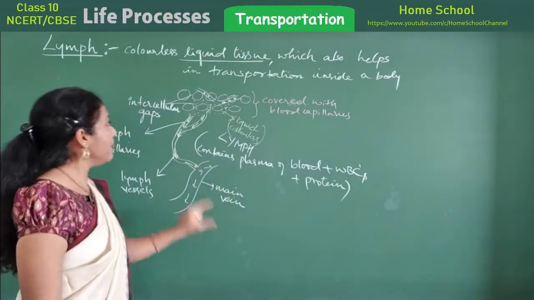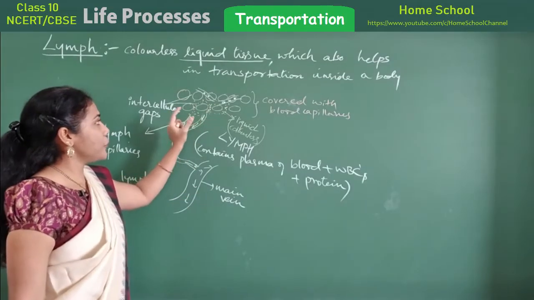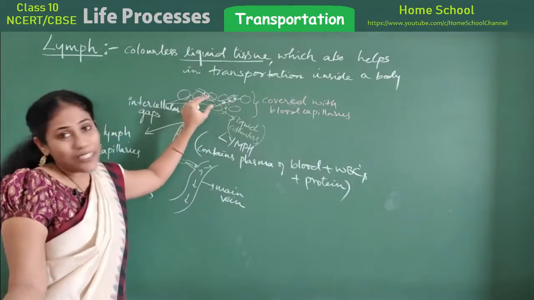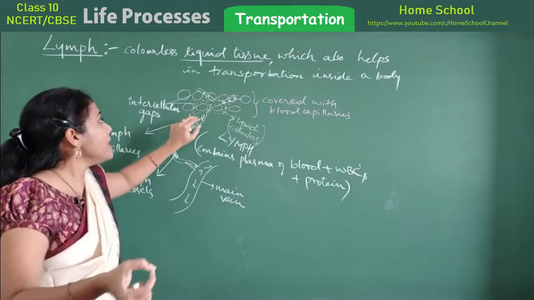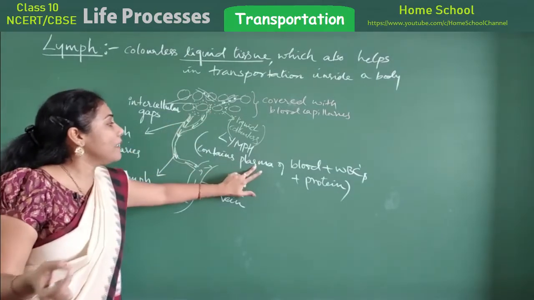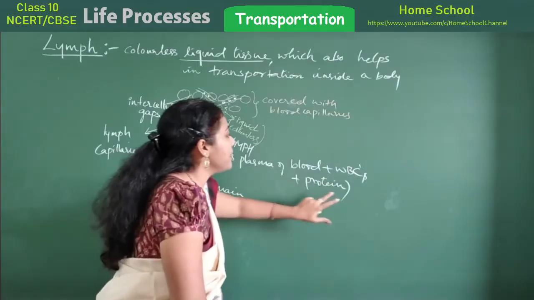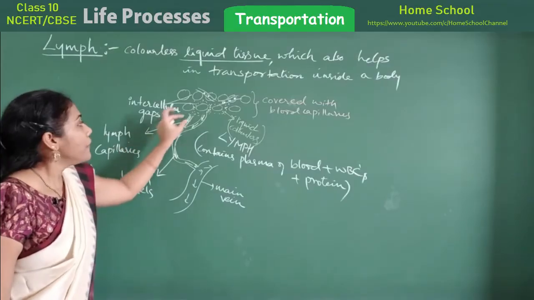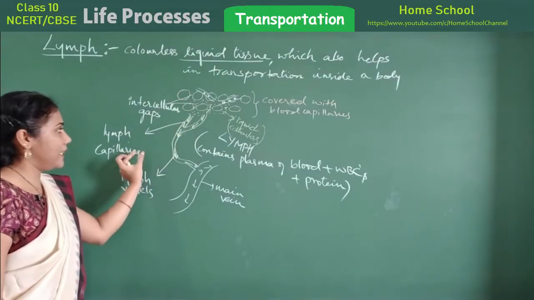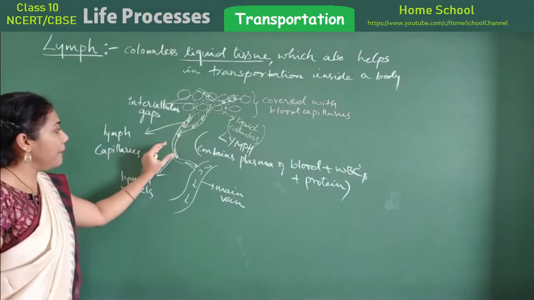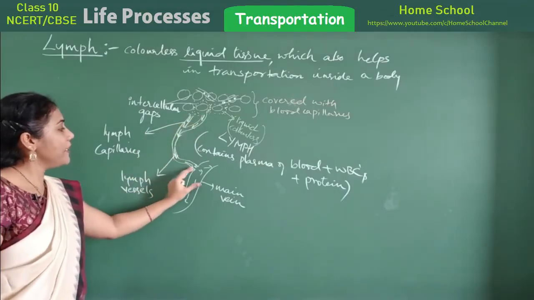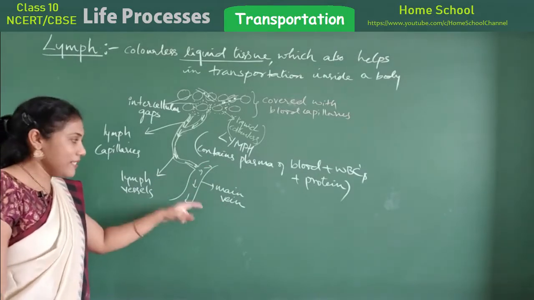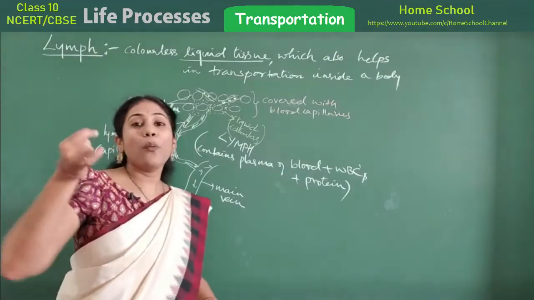Okay, so how has lymph formed? Between the tissues, whatever capillaries are there will have small holes. Through the holes, the colorless liquid, that is the plasma part of blood, along with some WBCs and some protein, will come out and get collected in the intercellular spaces. From there, you will have some lymph capillaries. Through that it will reach the lymph vessels. From the lymph vessel, it will get mixed up in the main vein. That means ultimately it is getting mixed up with the blood.